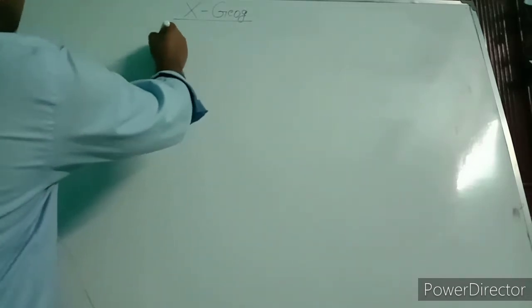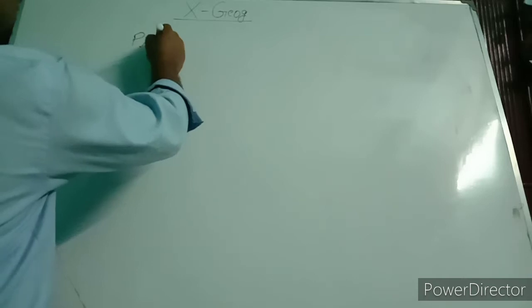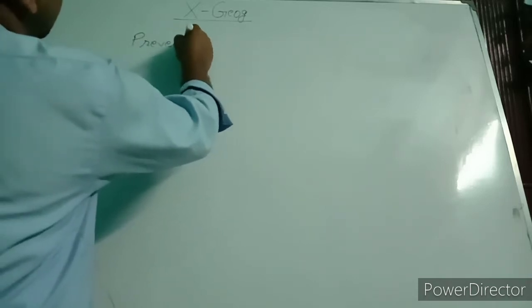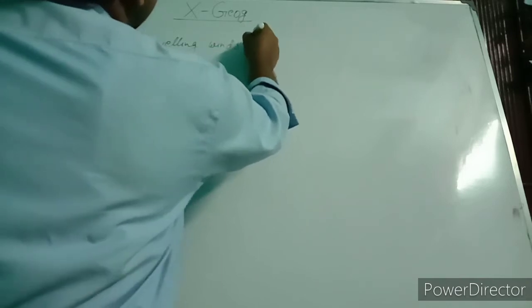The first is prevailing winds. Those are two.